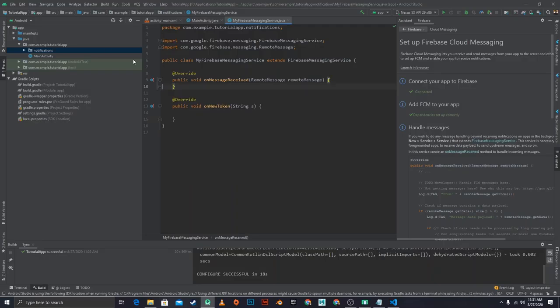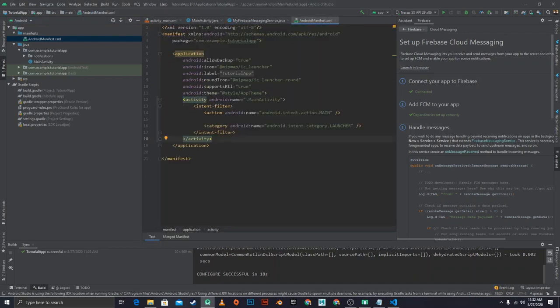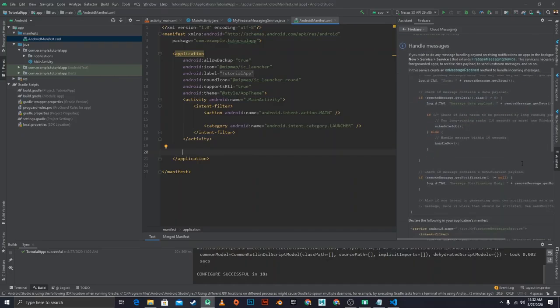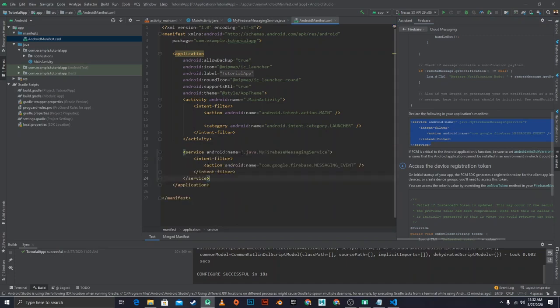I'm going to take out the super just because I like to keep it short if I'm not using it. Then in the manifest we need to connect our service file in here. We can do that by following the steps given to us right here with the assistant. We see right here, declare the following in your application's manifest. We can just copy the service, Control C, and Control V that right there. Then we need to set this path to locate the service. So it's not in .java, it's in .notifications, so I just have to change that to notifications. If you named your service differently, make sure you name it differently here as well. Mine is called MyFirebaseMessagingService, that's why it's the same.